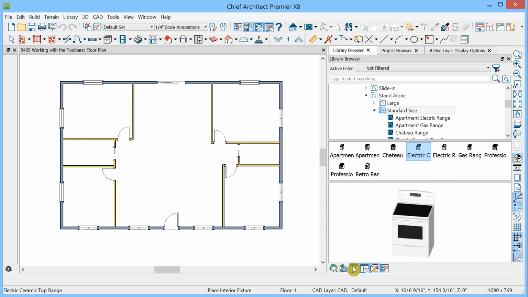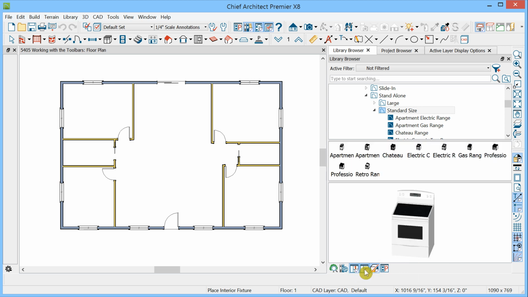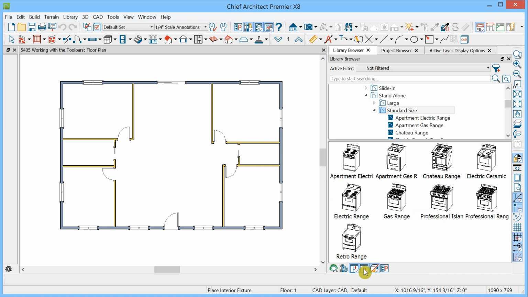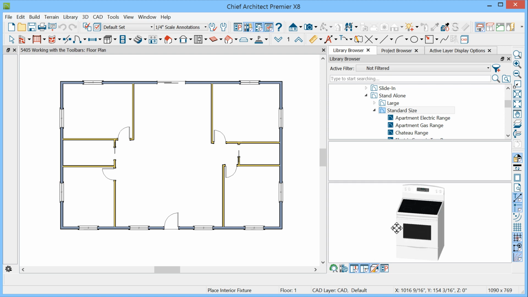And you can also use some toggle buttons here that relate to the panes of the library. These are good buttons to get familiar with. This one shows or hides the Selection pane, the middle one. So if we click it, the Selection pane is hidden. Click again to bring it back. And this one shows or hides the Preview pane. And you can hide both, or you can show both. And if the Preview pane is showing, you can toggle it between the standard render view that we see here and a vector view. You can also access preferences here handily. The same button that we would click here to get to preferences.